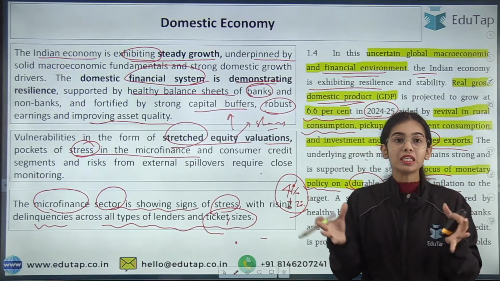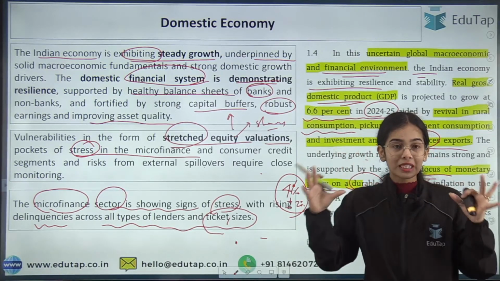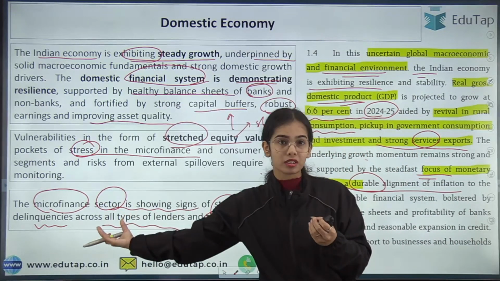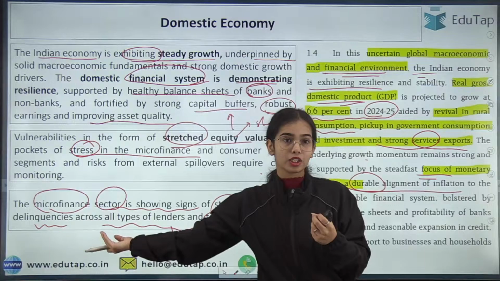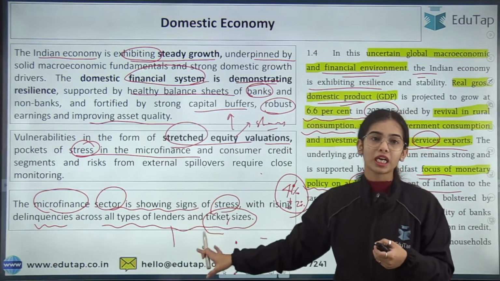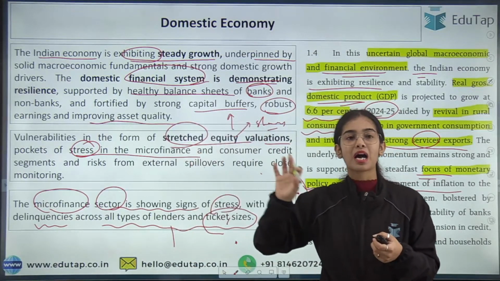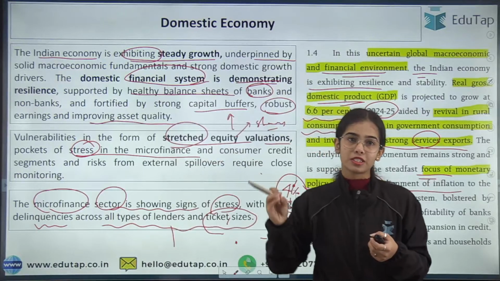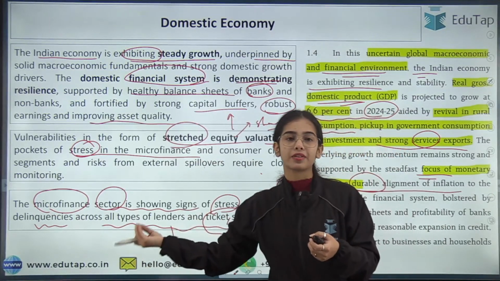So in multiple loan sizes, multiple borrowers are not able to return the loan. So there is stress coming in the microfinance across all types of lenders. Small finance banks and the microfinance institutions all are facing some stress because of the delinquencies in returning the loan.